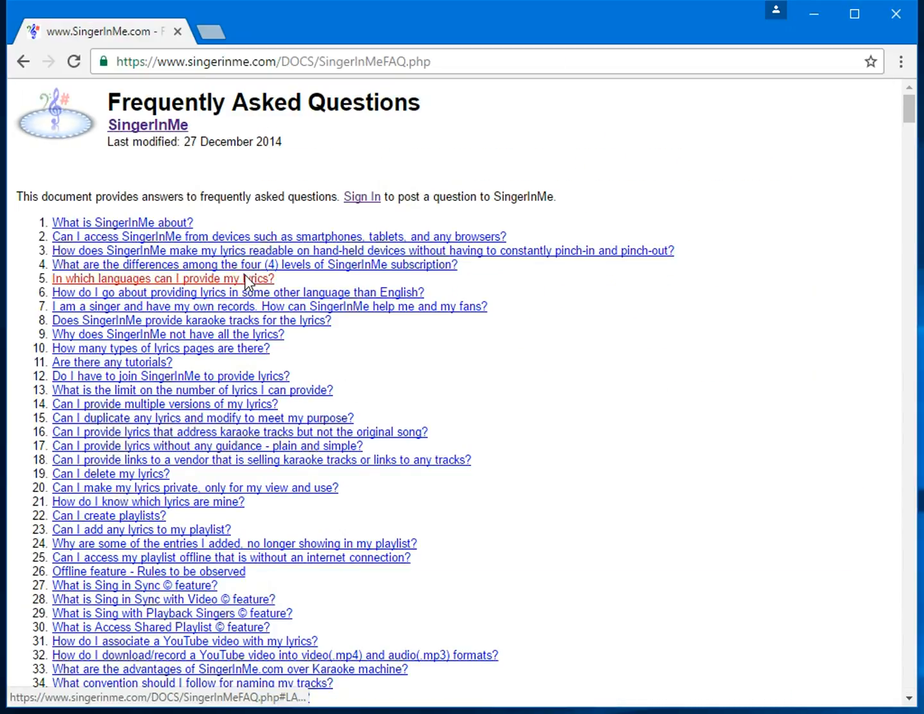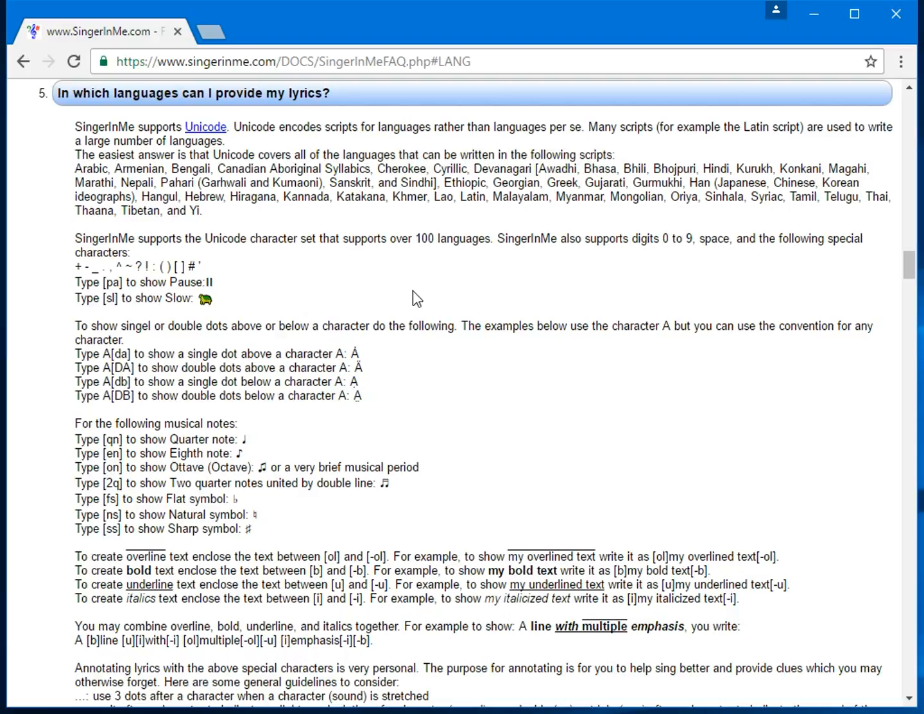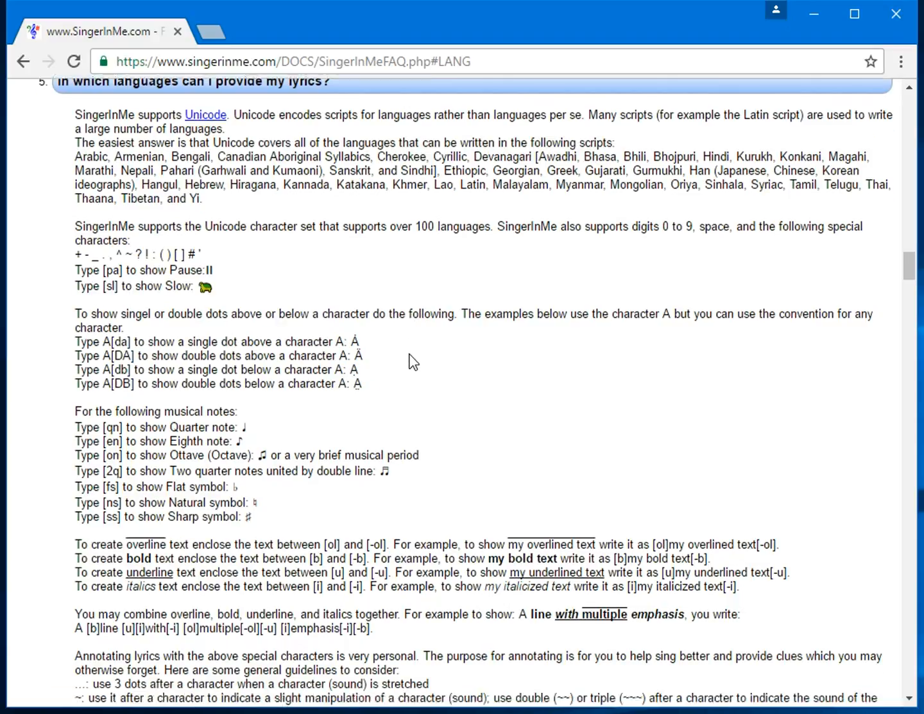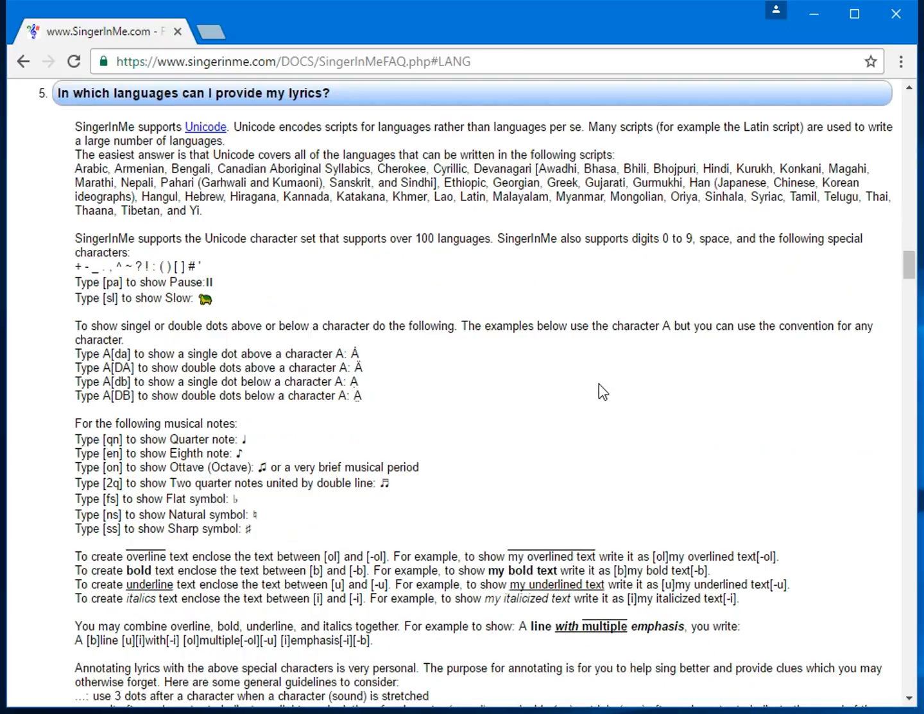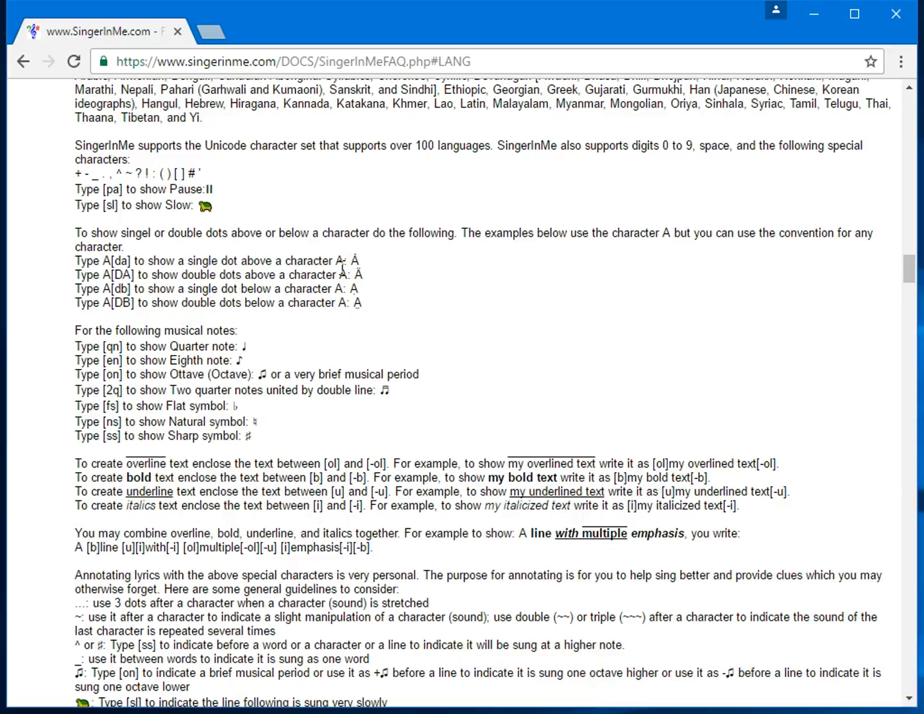So let me go to this section that lists all the possible annotations that you can use when writing your lyrics, as well as the scripts that you can use for writing your lyrics. Some of the symbols that you can use are pause, you can use a turtle, you can have a dot above a single character, you can have double dots over a single character, etc. You can use musical notes, you can have text that is overlined, bold, underlined, italics, and of course you can use all of these annotations together, such as shown in this example.